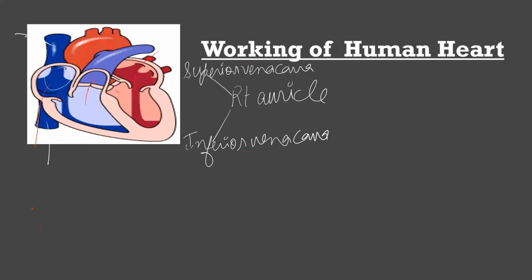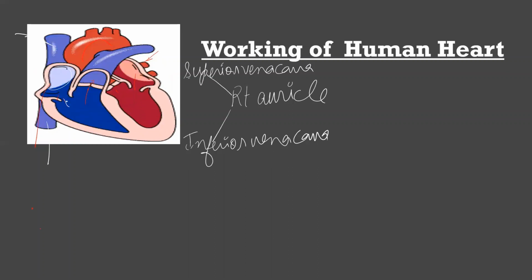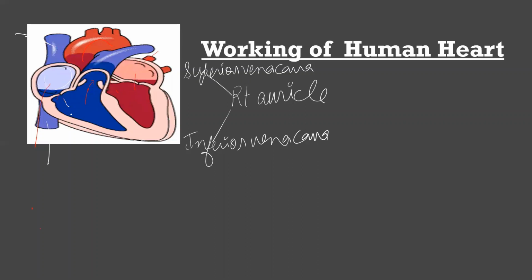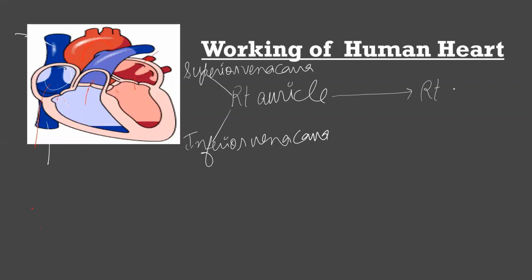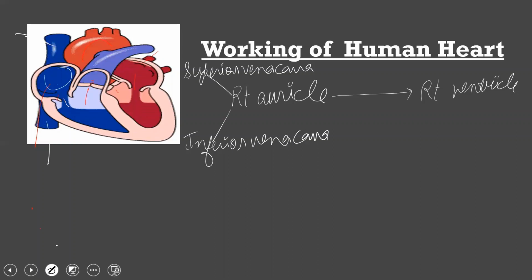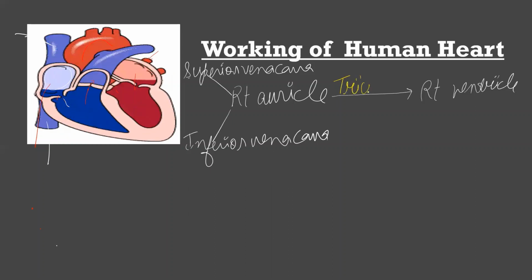Then from the right auricle, where is the blood reaching? The right ventricle, by the movement of the valve known as the tricuspid valve. So the next one is the right ventricle, and it has to cross which valve? That is the tricuspid valve.